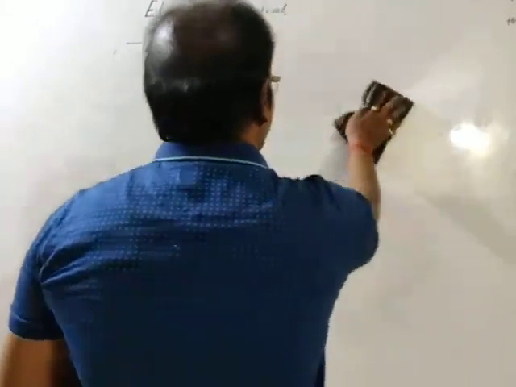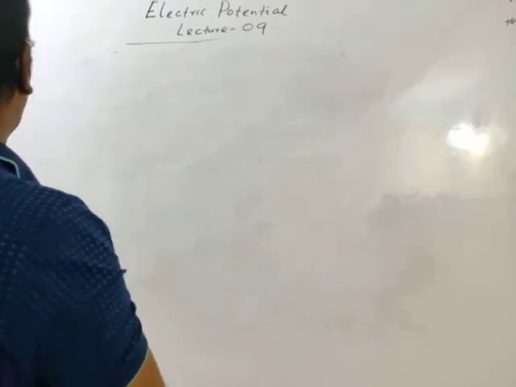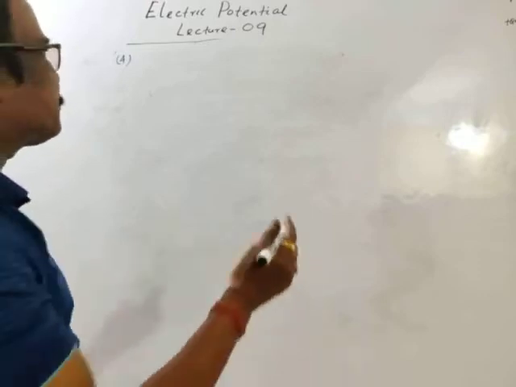Next question. I think it's Now question number 4, I think. Okay, I'm writing the question.